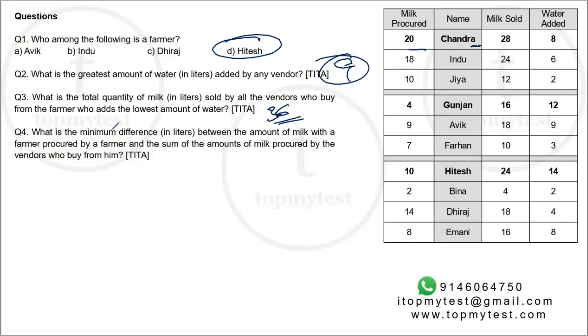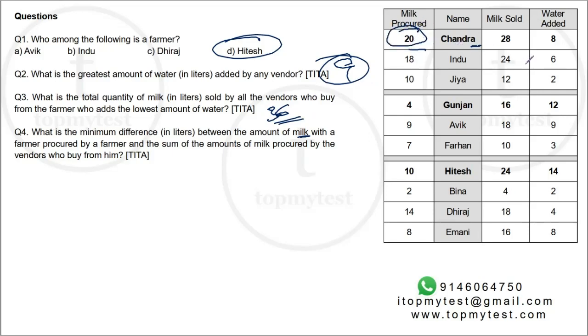And the last one, what is the minimum difference between the amount of milk procured by a farmer and the sum of the milks procured by the vendors who buy from him? Milk procured by Chandra is 20.